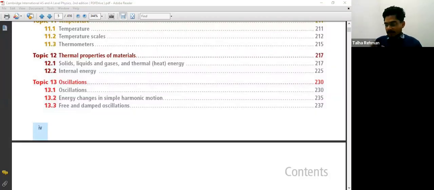So, coming back to our topic, mass is the quantity of matter contained in a body. In the previous chapter, gravitation, I told you that if two masses are there, they will attract each other due to gravitational force of attraction.